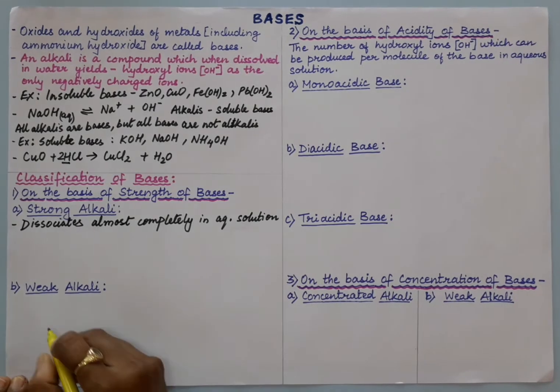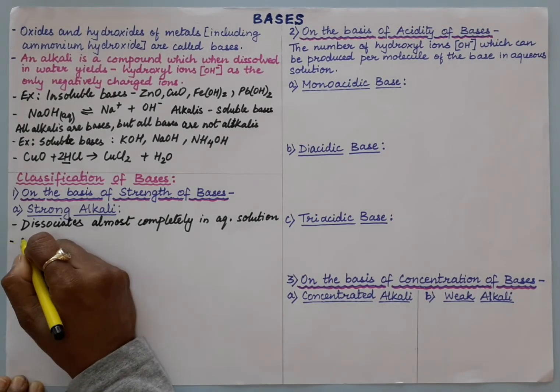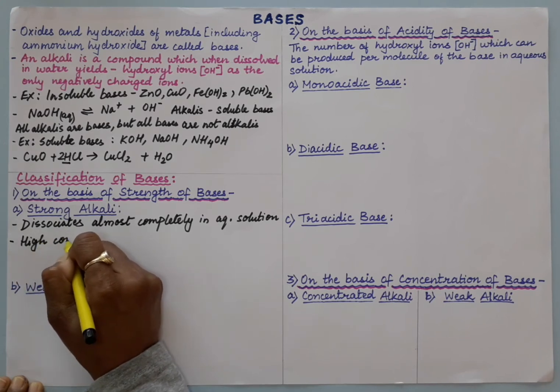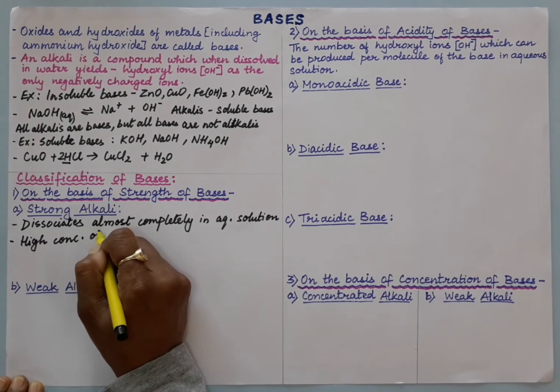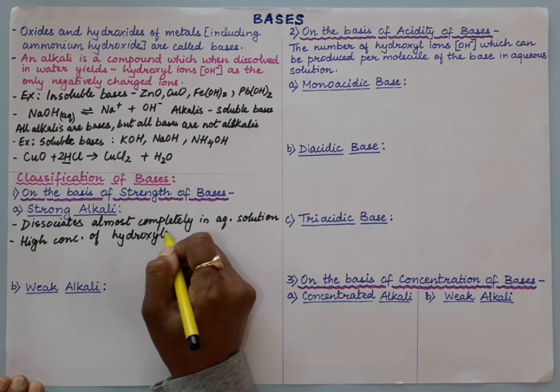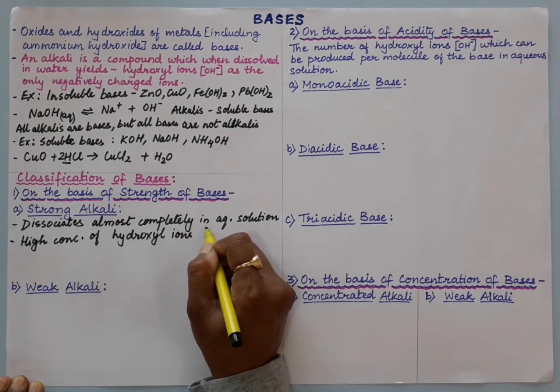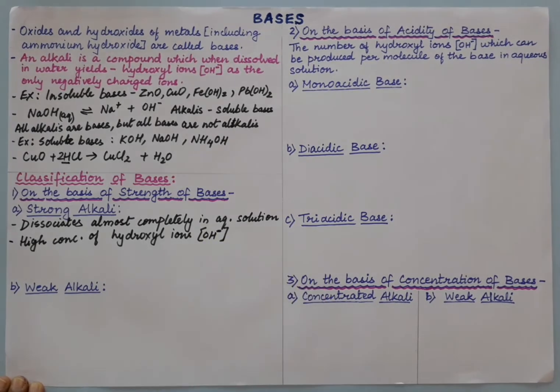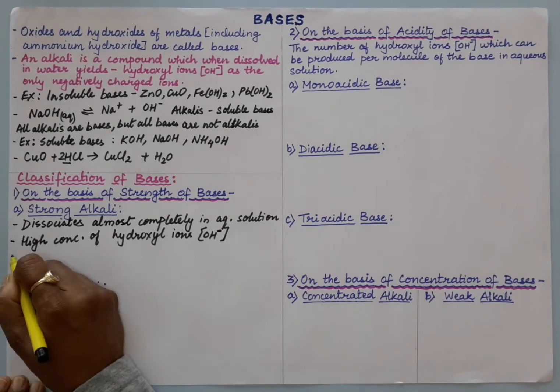Complete dissociation takes place, and here the concentration of hydroxyl is very high. So you will have a high concentration of hydroxyl ions, that is OH minus ions, in large number. Again, the degree of dissociation will be above 30%, we'll say.